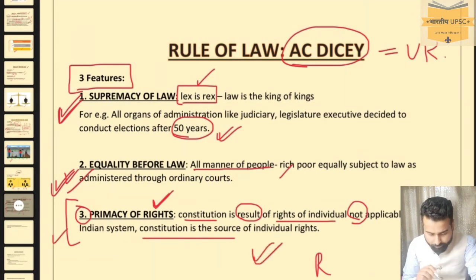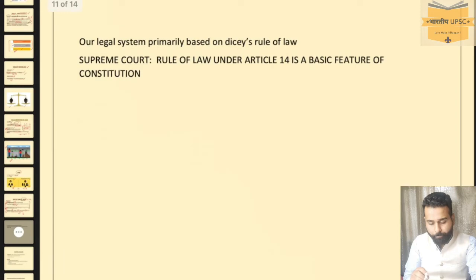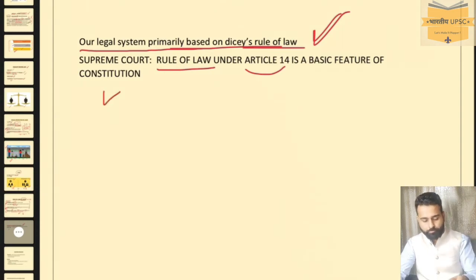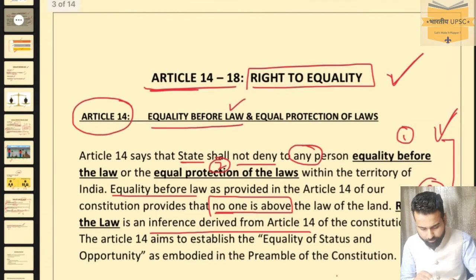So except this feature, we use rule of law in our Indian system, and our legal system is primarily based on Dicey's rule of law. The Supreme Court also said that rule of law under Article 14 is a basic structure of the constitution. So we have studied equality before law, equal protection of law, and rule of law.